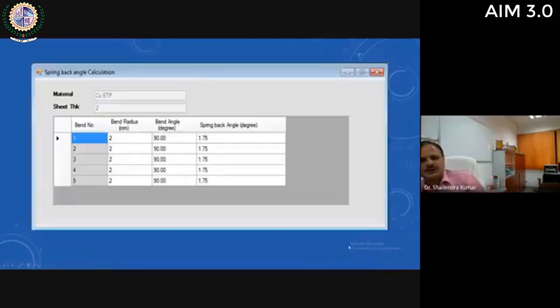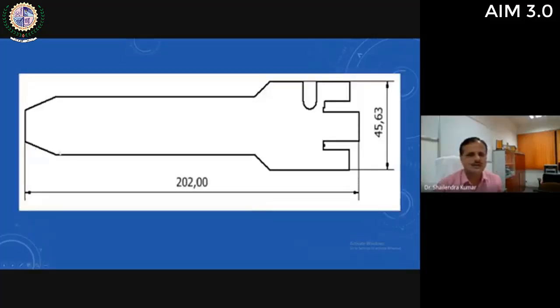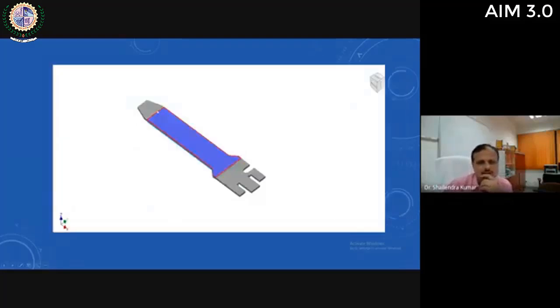For this component, you can see the calculation for band 1, 1.75 for band 2. So spring back angle is calculated for all these types of bands. Then band allowance is calculated. You can see the same band allowance is given to all these bands. And then you can see a 2D drawing of this blank is generated. This is the 2D drawing of the blank. This is the dimension of this blank, and this is the primary plane or base plane, the major plane of this component.